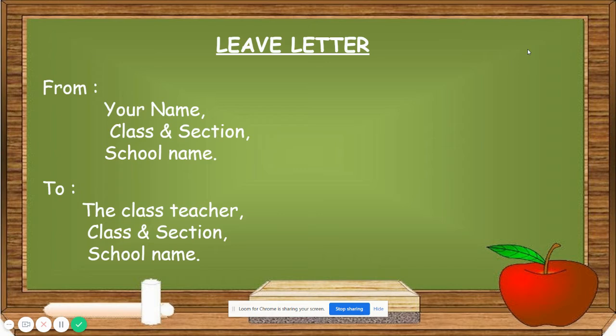For that you need to write to the class teacher, class and section, then school name. So from: your name, class and section, then school name. Next is the receiver's information, to whom you are sending: the class teacher, class and section, and your school name.